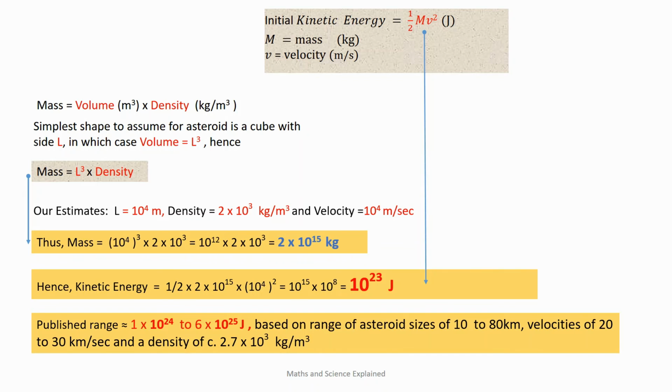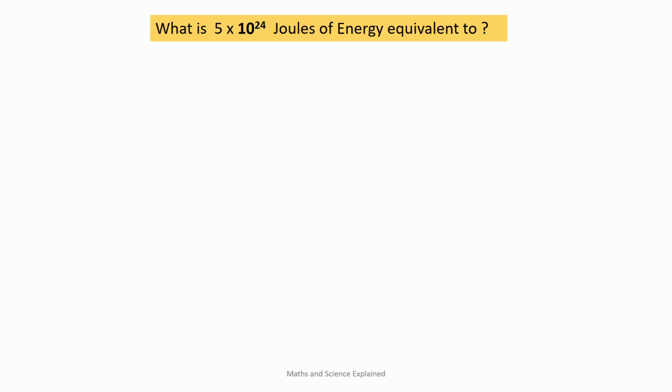In this simple example, we have only estimated the initial kinetic energy on entering the atmosphere, whereas the published figures have estimated the impact energy after some energy has been dissipated in the atmosphere. Nevertheless, our simple estimate is broadly comparable with the more detailed calculations. Now you may be wondering what such a large value for energy actually represents, as it's difficult to get a feel for it. So let us quickly compare the energy to something we can better relate to. First, let's use the central estimates from the published data of 5 times 10 to the 24 joules. What is this equivalent to?